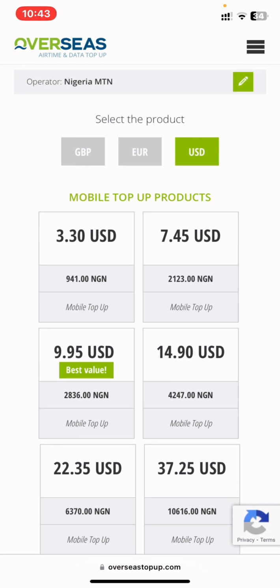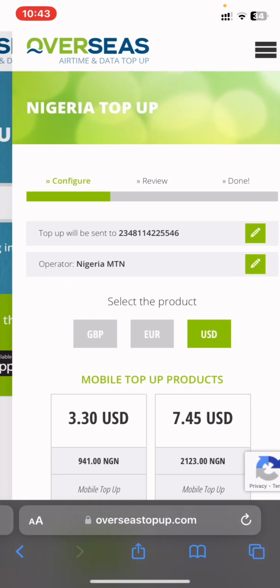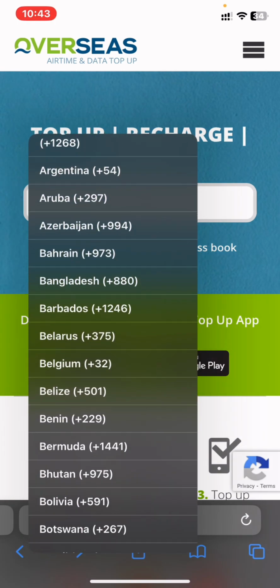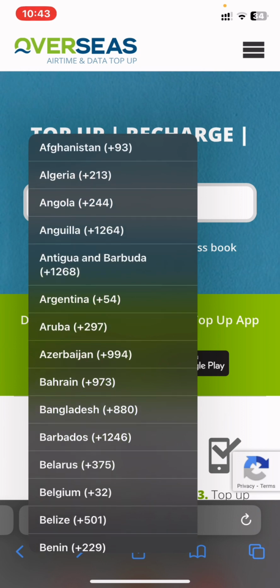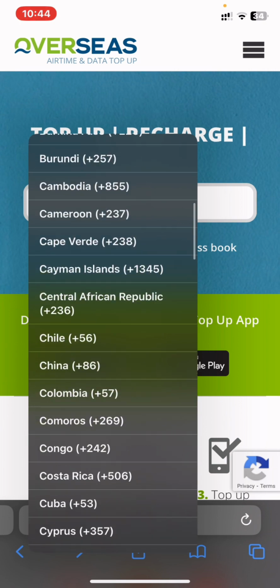So you can just make your additional research to know what's best and what country you want to trade with. And I will go back and select one of the African countries, because on Binance you'll be able to sell airtime to another African country to make money.